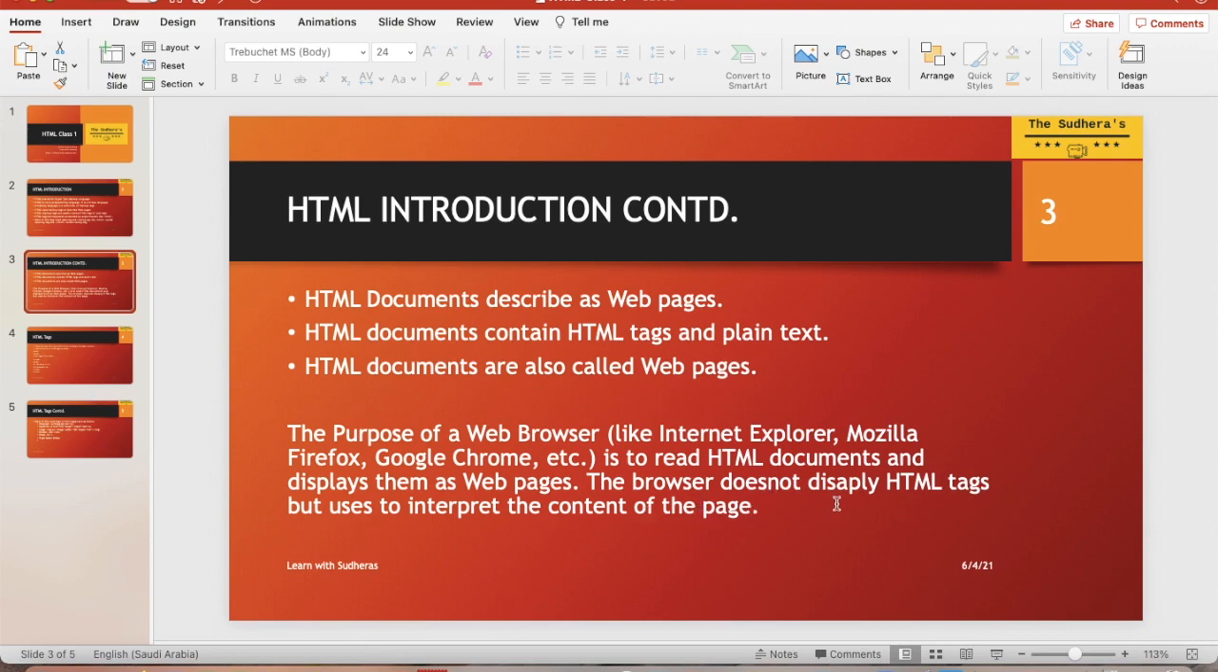The browser does not display HTML tags but uses them to interpret the content of the page. Basically the browser displays the content, it does not display the tags you write. For example, you write html, p tag, div tag, so there are a lot of tags. It doesn't display them, but it interprets the content of the page. So whatever the standards are, it displays the content.